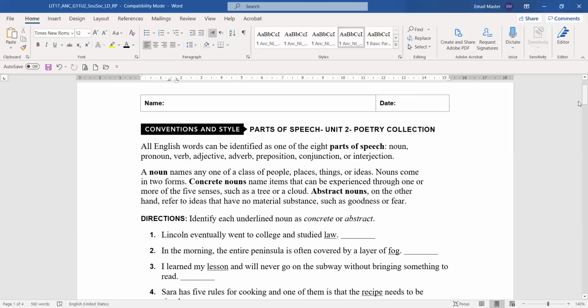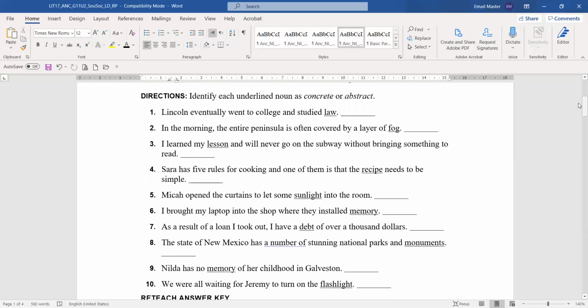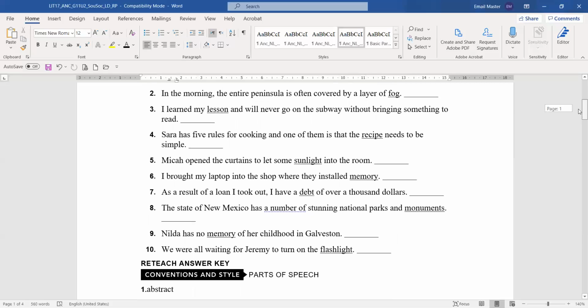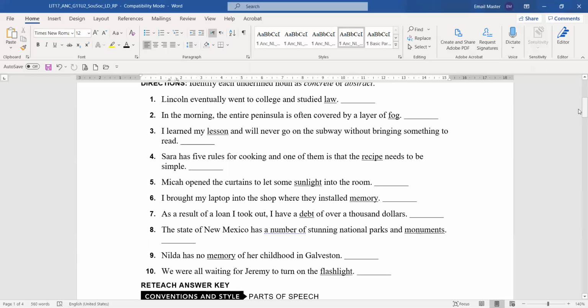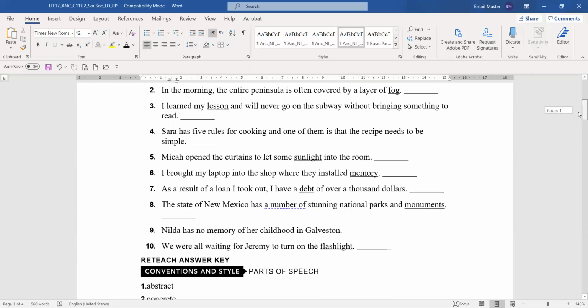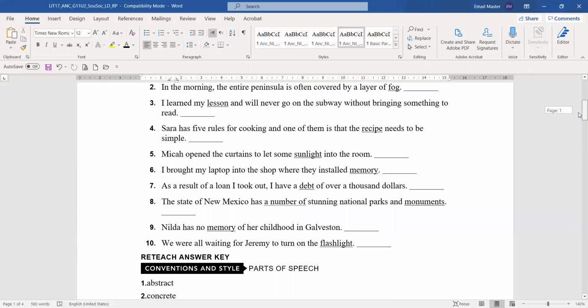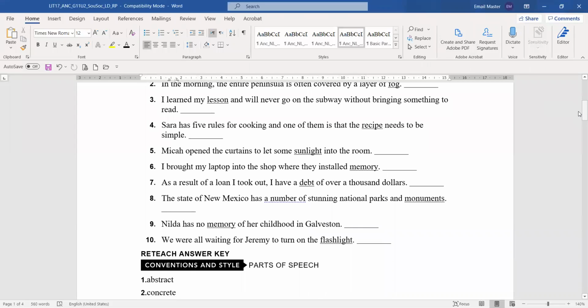So let's look at some examples. It says identify each underlined noun as concrete or abstract. So we say Lincoln eventually went to college and studied law. So law is an abstract noun. In the morning, the entire peninsula is often covered by a layer of fog. Fog is concrete because we can see it.